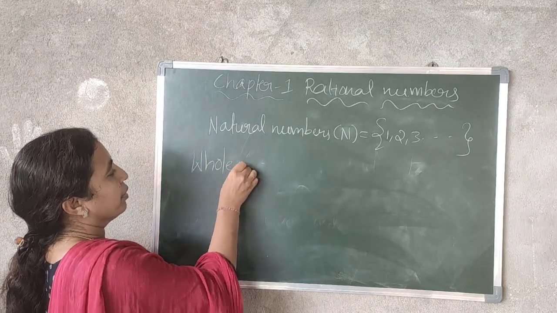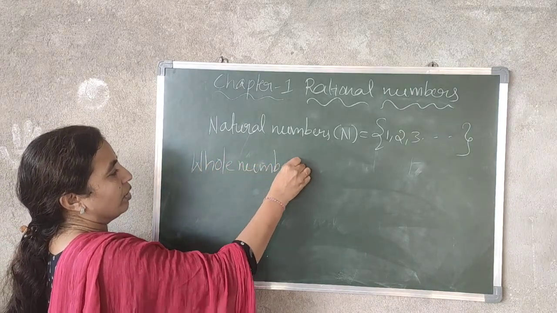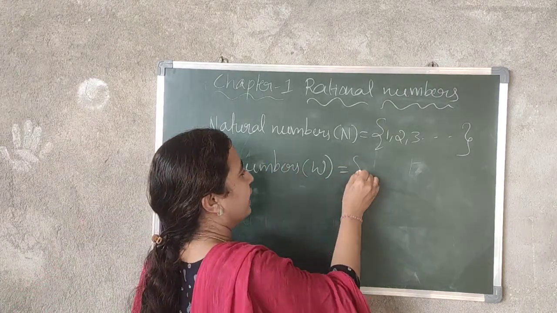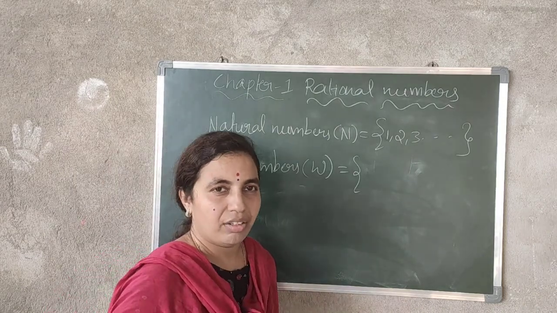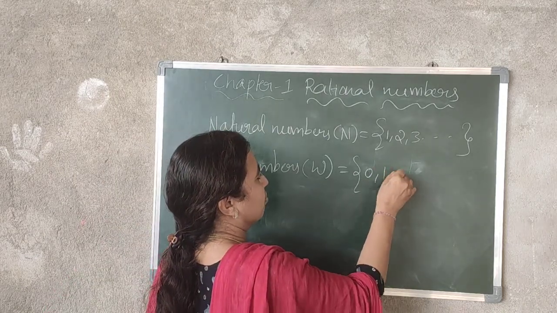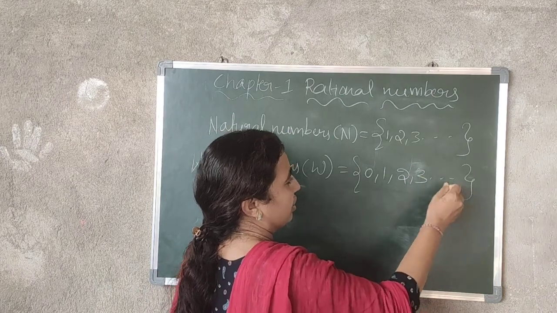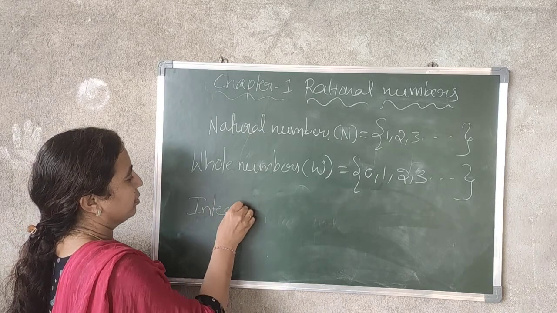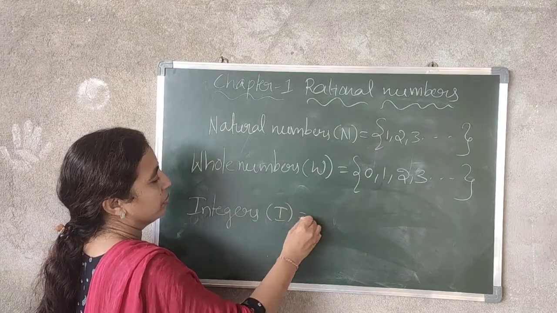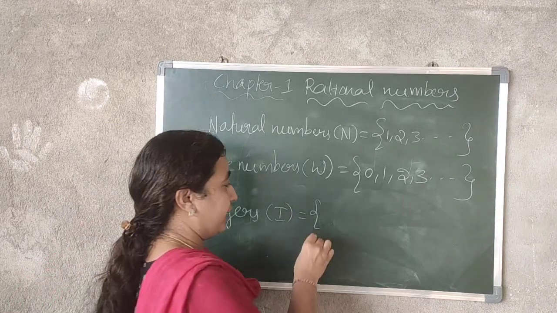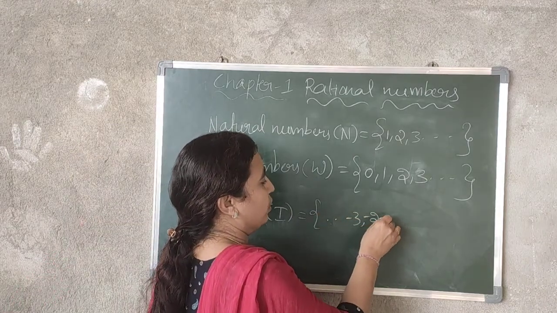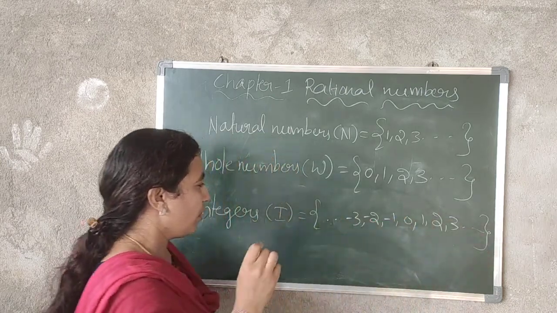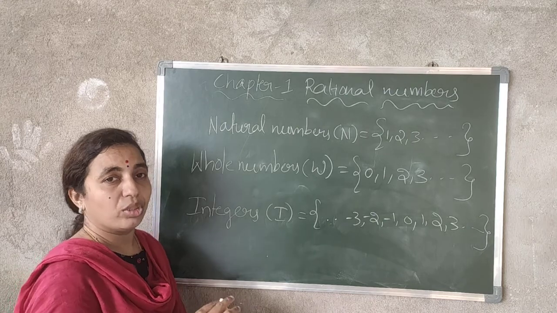Whole numbers, which are denoted by W, and here one more digit is added for whole numbers. That is 0, 1, 2, 3 and so on. And then you have integers, in which you have negative numbers, 0 and positive numbers.